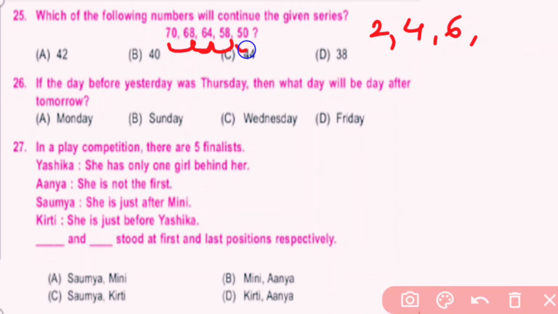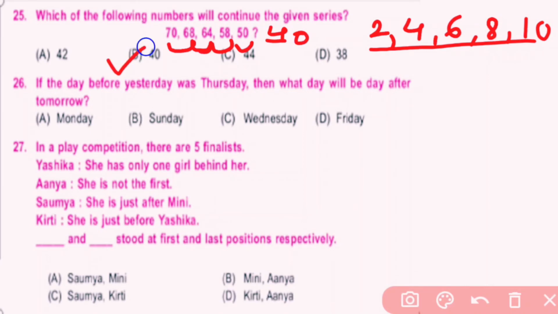Then 58 minus 50 is 8. Then what will come here? This is the table of 10. After 8, 10 will come. Means 50 minus 10 is 40. So B is the right answer.